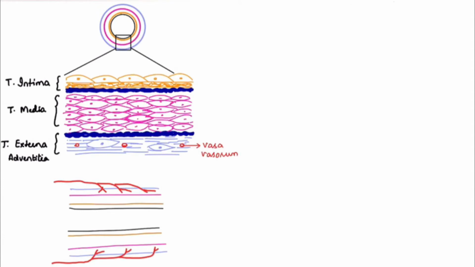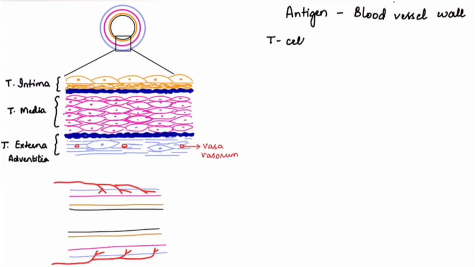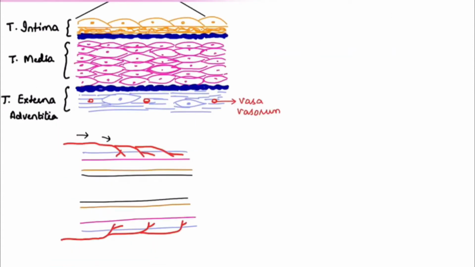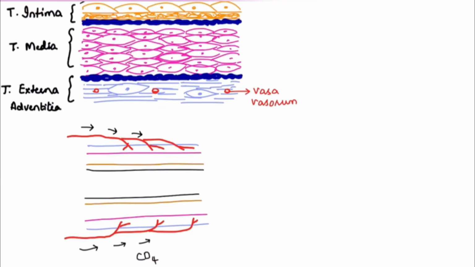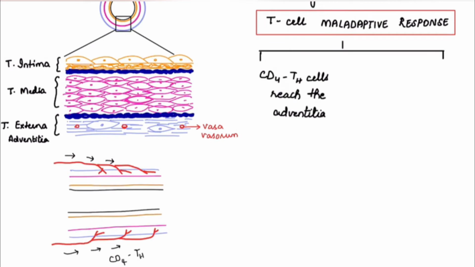Now coming to the proper pathogenesis, the antigen is considered to be in the blood vessel wall and there is a T cell mediated maladaptive response towards that antigen. So what happens is, look at the picture below. Through the vasa vasorum, the CD4 plus T helper cells enter into the adventitia of the blood vessel. So first thing that happens is CD4 T helper cells reach the adventitia of the blood vessels.